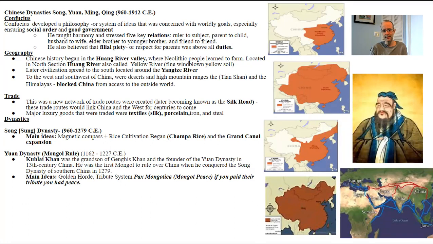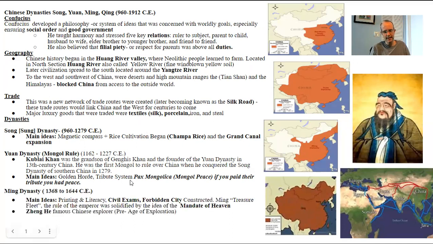So this is also known as Pax Mongolica, meaning the peaceful time in Latin of Mongol rule. Meaning if you kind of played by their rules, your life was pretty peaceful, right? Even though you have this ruler over you, if you follow the ruler, you have order in this world. Remember, these dynasties are always kind of taking over, so having some sort of peace with a ruling body is important, and that's why it's also referred to as a time of peace. Okay, so don't just think of the Mongols as invaders, but if you follow those invaders' rules, you have a peaceful life. The next one we want to know is the Ming Dynasty.